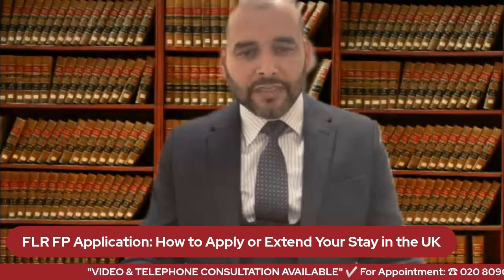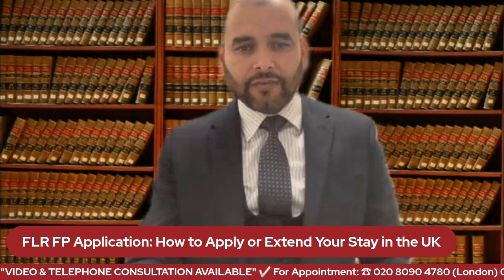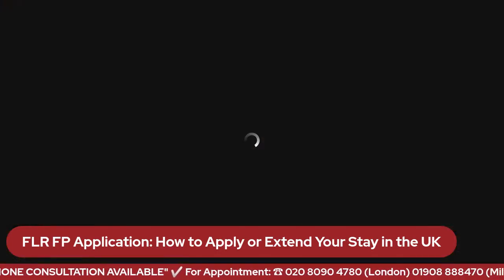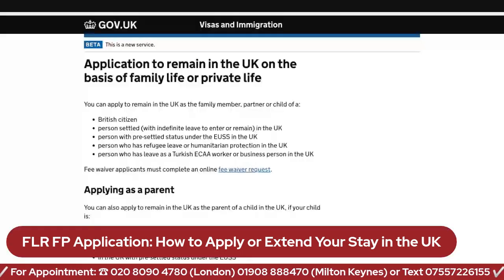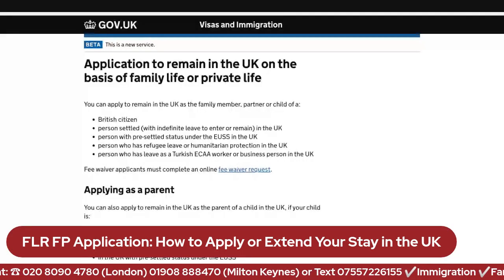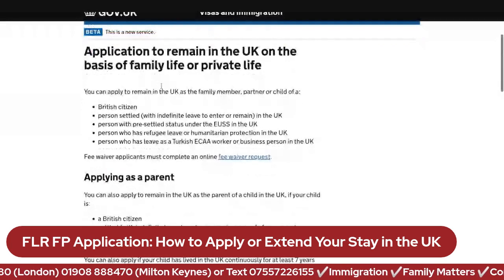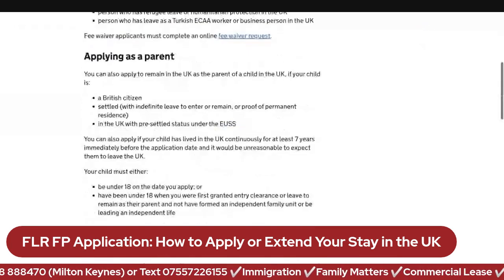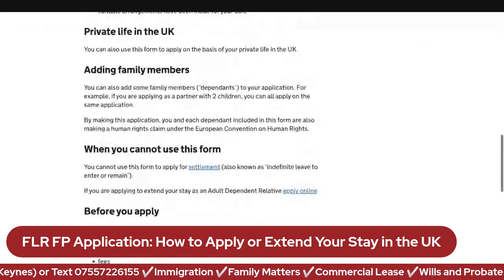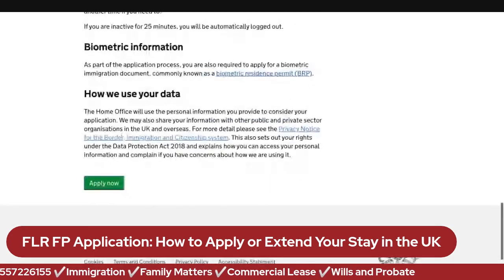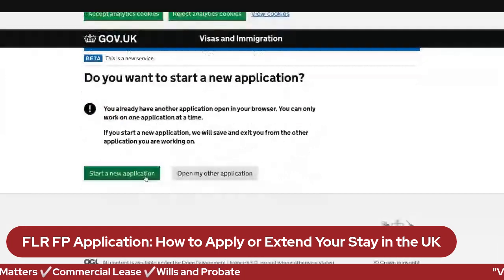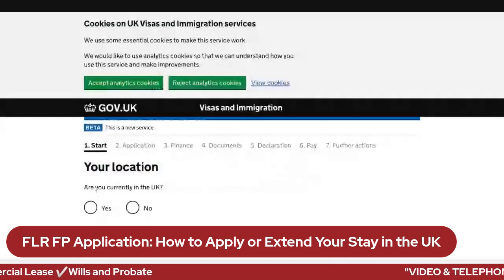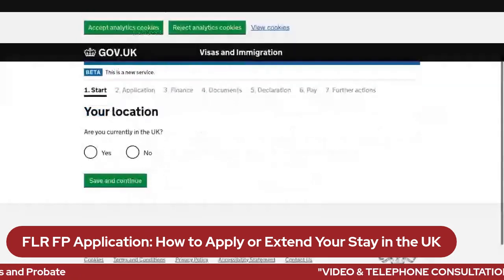So let me go through the next final stage: how to complete the application. I hope you understand what information you need, and then you move to the application. So this is the application. Once you have read all this information, I need to make an application. Let me go to the bottom of the page where you'll see Apply now. I have already one application, so let me go into it. You see, this is the application main portal. You need to click start and then complete the application.